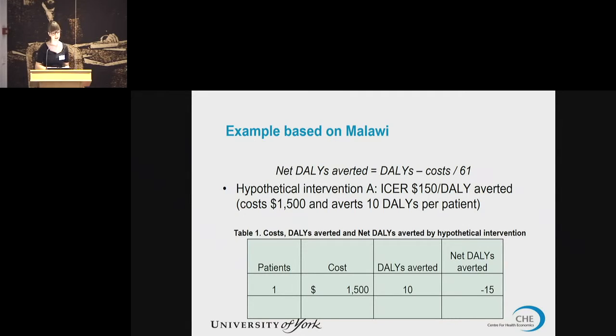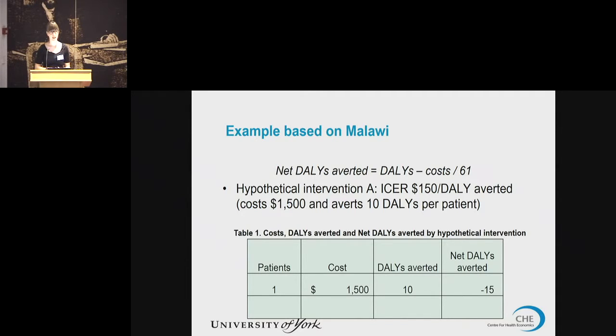So given our hypothetical intervention A, we can see the first line of the table here, just looking at a single patient with a cost of $1,500. We avert 10 DALYs, and what we end up with is a net DALYs averted of -15, using our estimate of the marginal productivity of spending on health. But this only tells us something at the patient level.